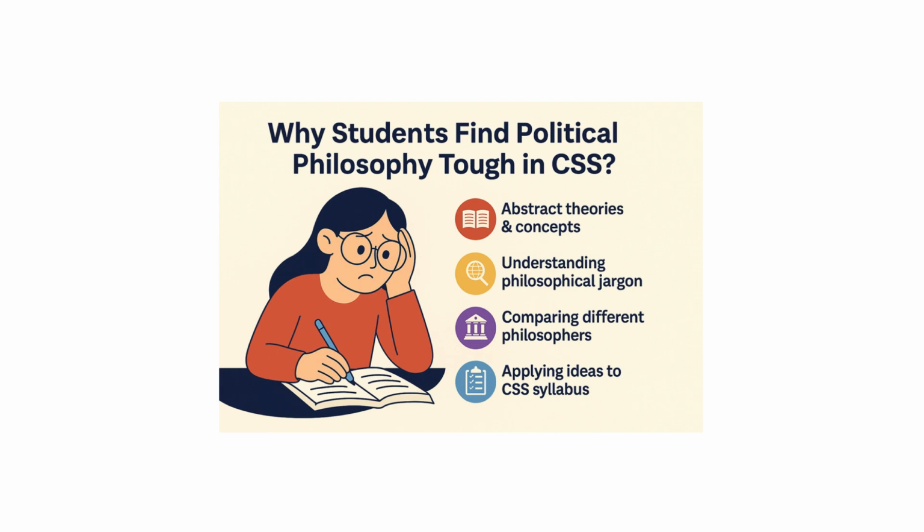And thirdly, one thing that the students get very confused by is comparing different philosophers. So, political philosophy is not just about defining what Aristotle said about this and that, or explaining why Rousseau believed in general will. So political philosophy is very analytical. It's not boring, it's not outdated. What makes it very interesting is that it demands comparing different philosophers. And comparing different philosophers is something where the creative side of the students comes forth. But what the students do is that they just believe in cramming the differences, the similarities, and this is how they create a difficulty for themselves.